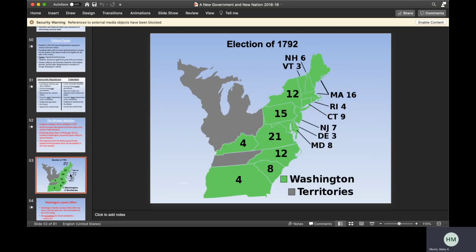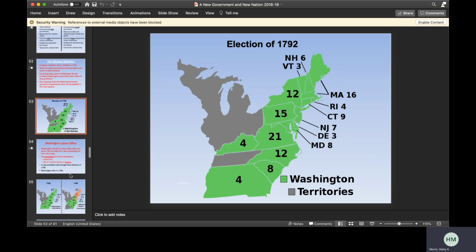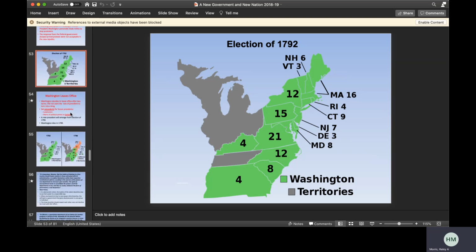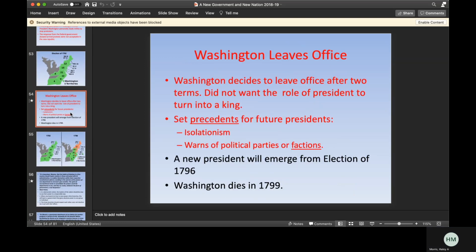In 1792, Washington wins all of the electoral votes. And then eventually, as all things come to an end, Washington does leave office. Washington decides to leave after 2 terms, which set the precedent for most future presidents until we get to FDR and that whole era. And then they eventually do create an amendment to limit the terms to 2 terms.